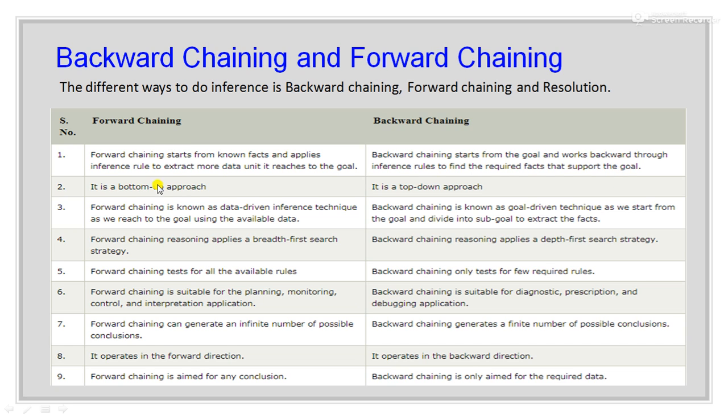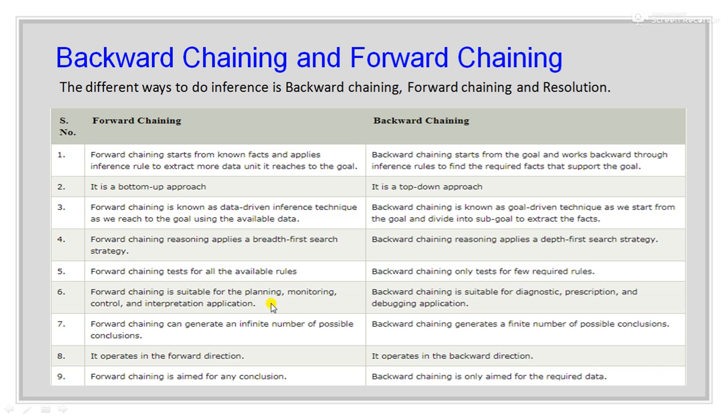Forward chaining is a bottom up approach, while backward chaining is a top down approach. Forward chaining is known as a data driven inference technique, as we reach the goal using the available data, while backward chaining is known as a goal driven technique, as we start from the goal and divide it into sub goals to extract the facts.